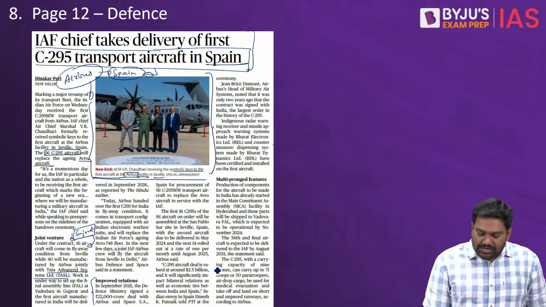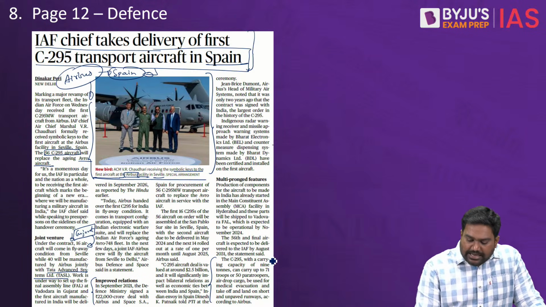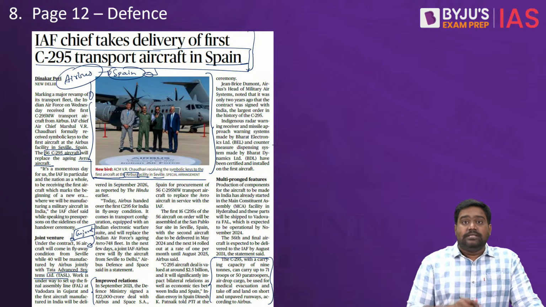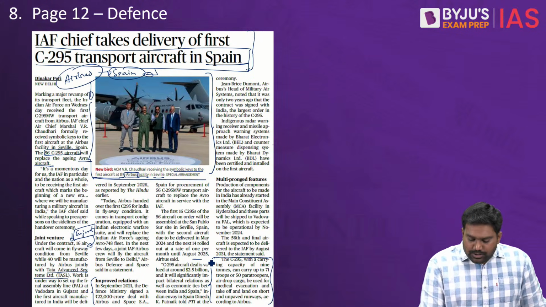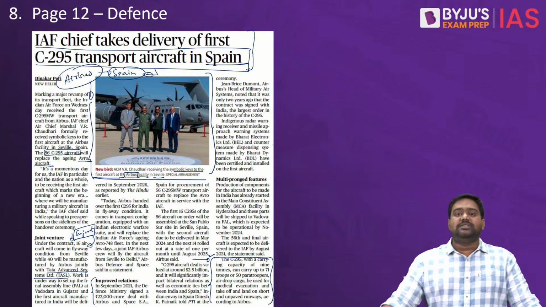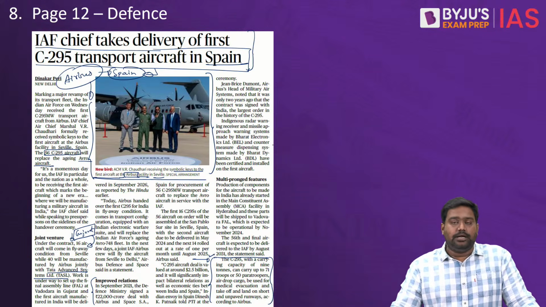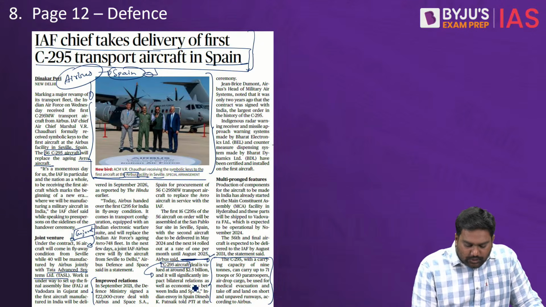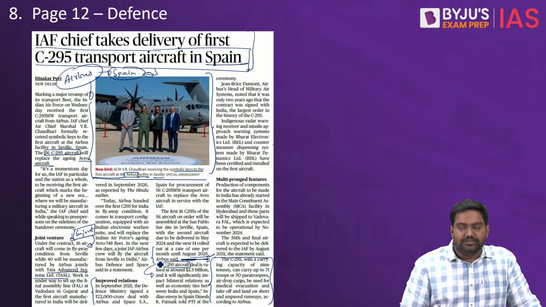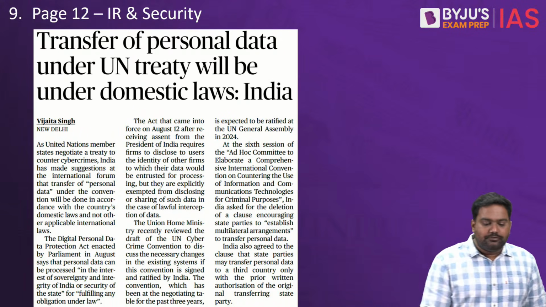They provide airlift capability to the Indian Air Force. They can carry troops, they can paradrop commandos, they can carry military equipment and supplies. They can land on semi-prepared runways and take off in very short runways. So, in providing logistical support to forward areas and in assisting war efforts at the front lines, such transport aircraft will be critical. So C-295 is going to replace the Avro transport aircraft, which is an outdated aircraft right now. All right, so this is one small development you should make a note of.